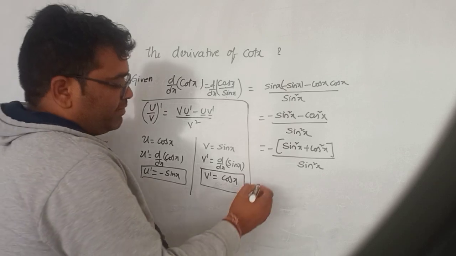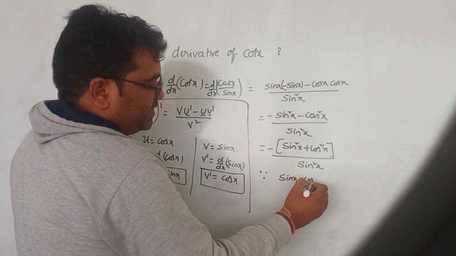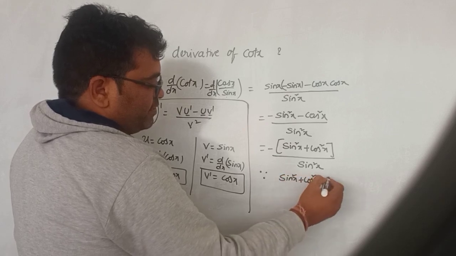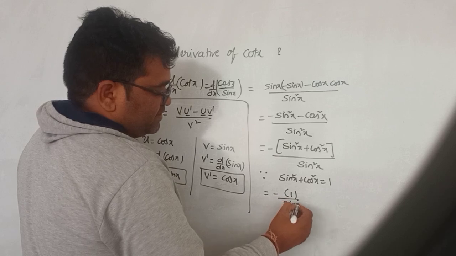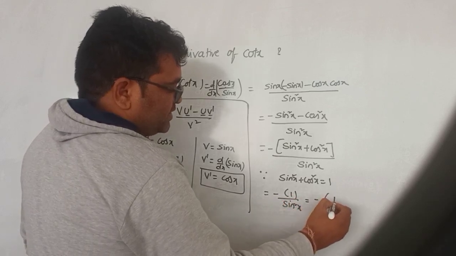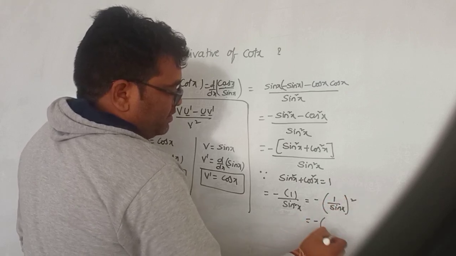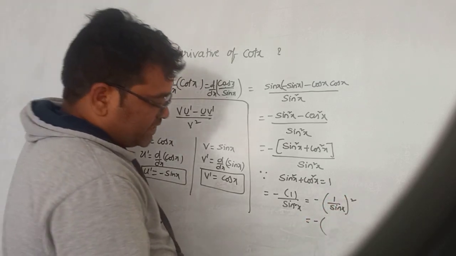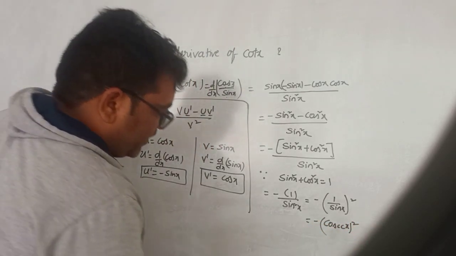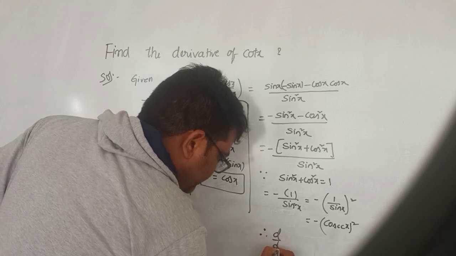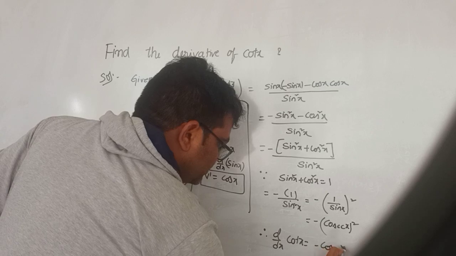So here by trigonometric identities we know that sin square x plus cos square x is equal to 1. So that means minus 1 by sin square x, that we can write as minus 1 by sin x whole square. But 1 by sin x is cosecant x. So square is there. Therefore d by dx of cot x is equal to minus cosecant square x.